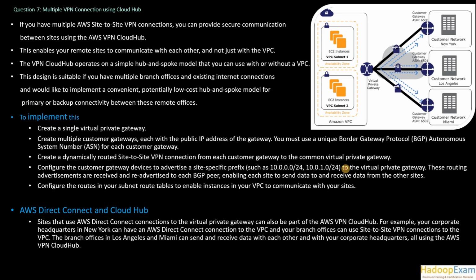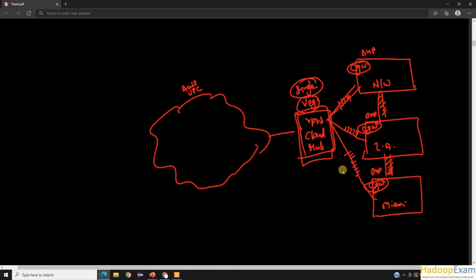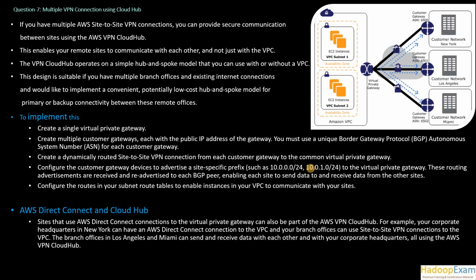Configure the routes in your subnet route tables to enable instances in your VPC to communicate with your site. If you are using a VPC as well, then you need to update the route tables to enable instances in your VPC to communicate with your site. That is the way if you want to communicate with your VPC.